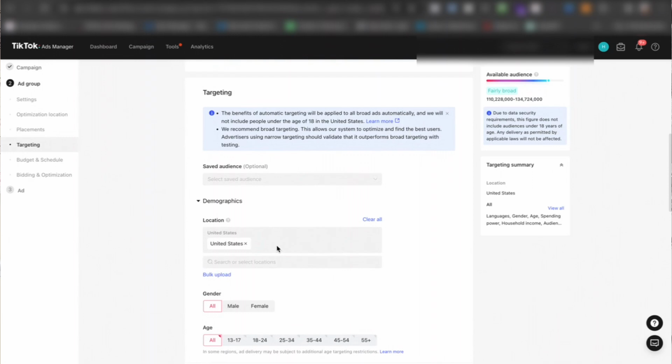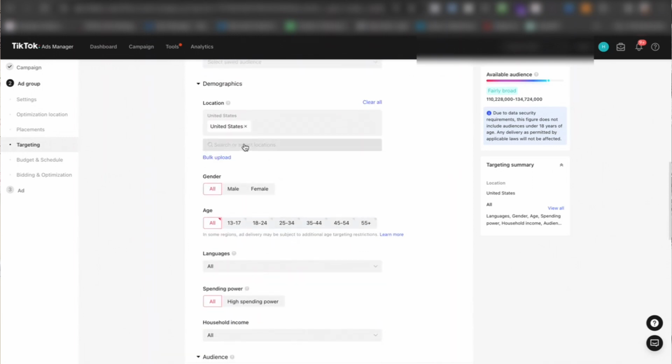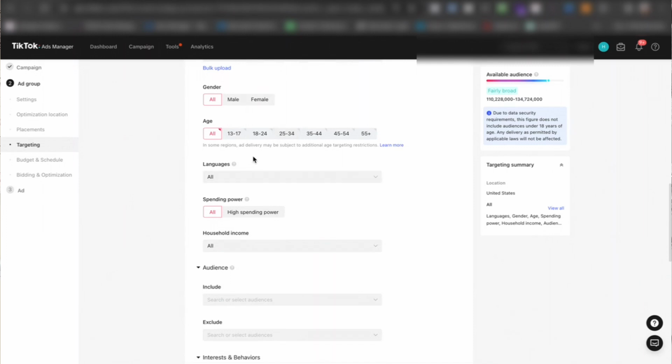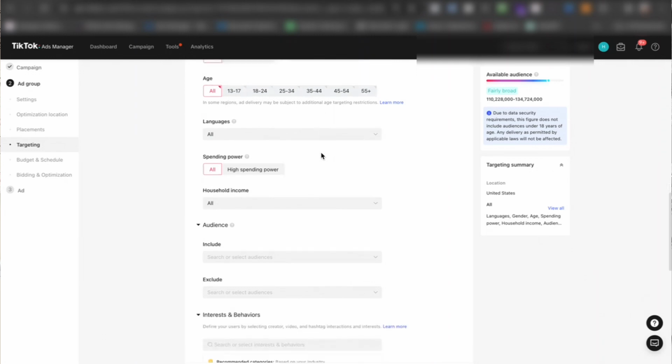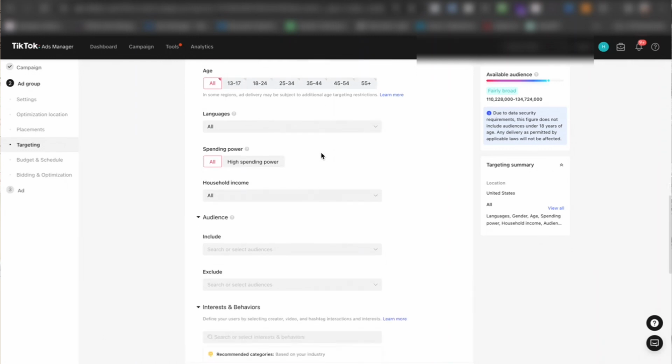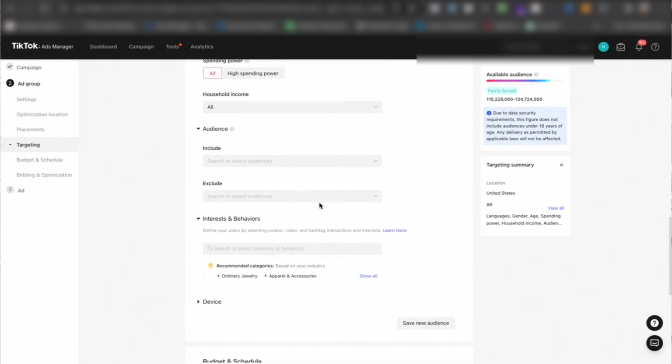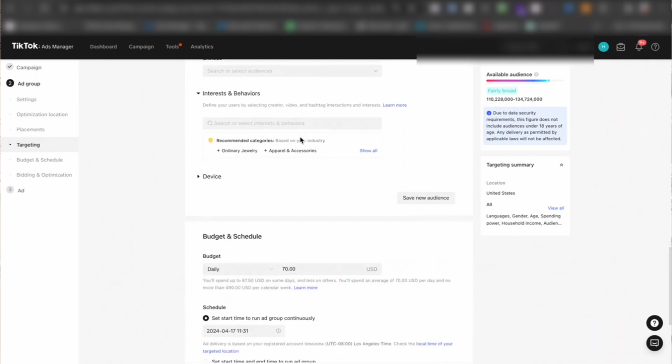And then as you go over here, we're going to look at different targeting. Be as open and broad as possible, especially with TikTok. Targeting the United States is probably going to be the best. If you're an e-commerce brand and you ship within the United States, you want to target the entire United States. If you already know what your target demographic is, obviously you can select that, but I typically start with all, and then optimize. As you see the analytics, you optimize towards the people that are purchasing your product.